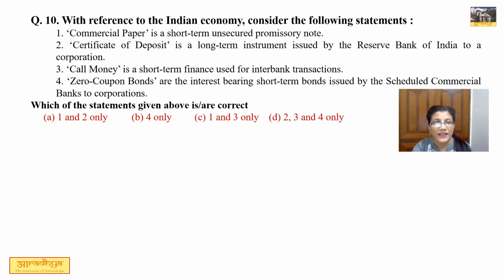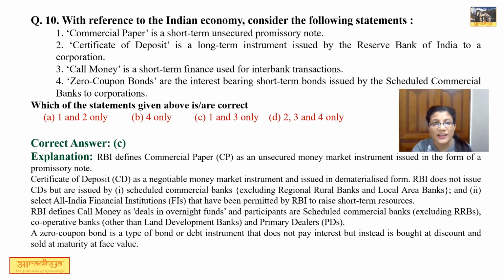Question number 10. With reference to Indian economy, consider the following statement. 4 options are given. Statement 1 says commercial paper is a short-term unsecured promissory note. This statement is correct क्योंकि CP एक unsecured money market instrument है which has been issued in form of promissory note. So this statement is correct.